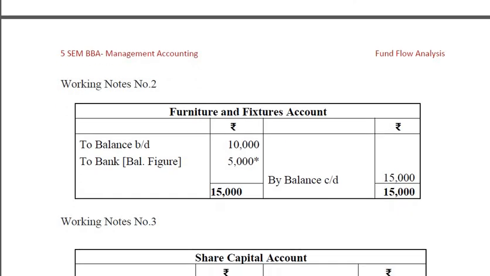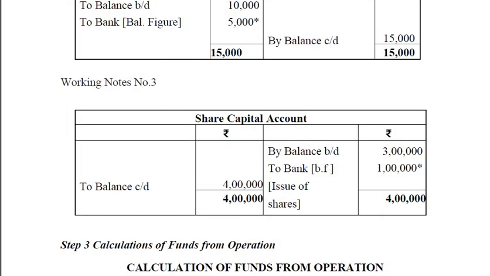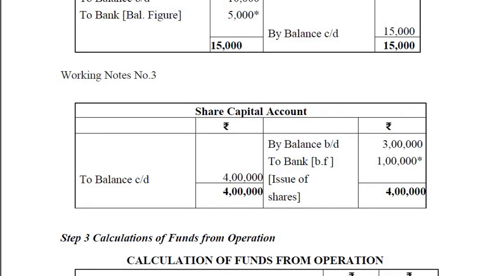Working note number 2, for furniture and fixtures: the opening balance is 10,000, to balance brought down 10,000. The closing balance is 15,000, so 15,000 minus 10,000, 5,000 is the balancing figure, to bank account. Working note number 3, share capital account. Here the opening balance of 3 lakh comes on the credit side, by balance brought down. On the debit side we have the closing balance of share capital, to balance carried down 4 lakh. So the balancing figure will be by bank account rupees 1 lakh, that is the issue of shares.